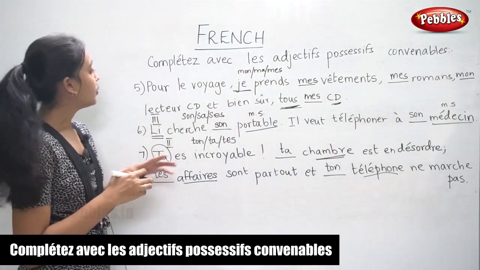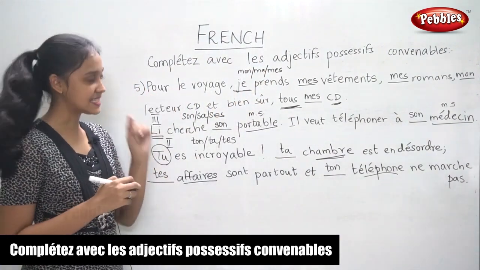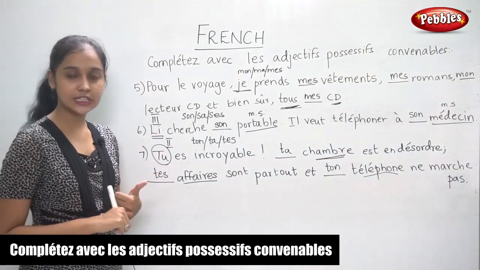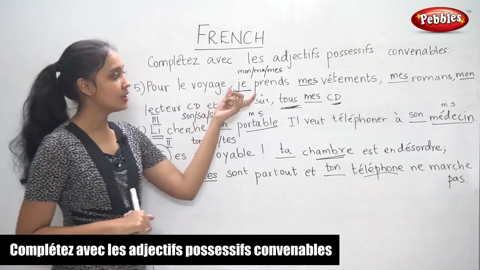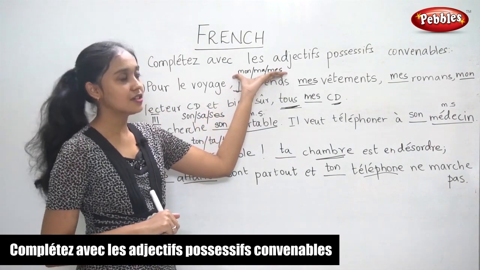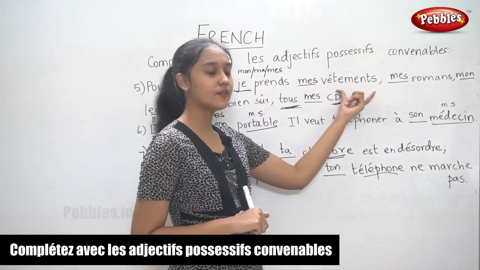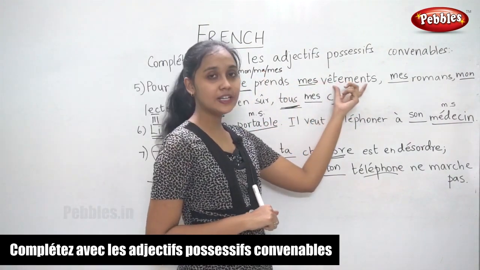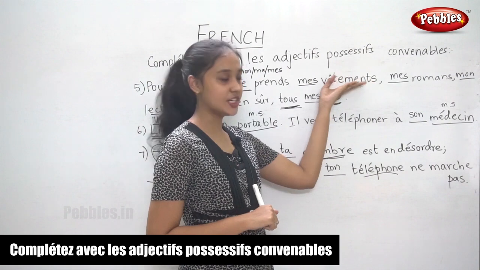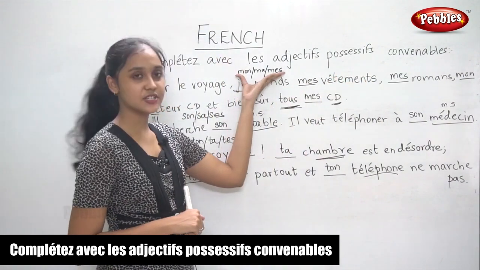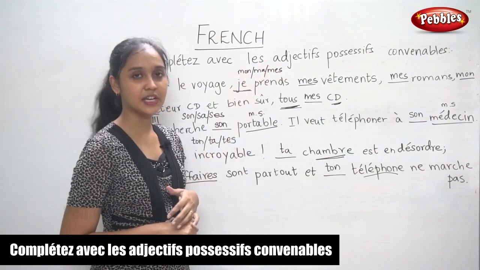So we first have to look at the subject, decide whether it is first person, second person or third person, and depending on that we have a list of possessive adjectives, and then we look at the noun that follows the blank. So depending on the number and gender of the noun, we fill in that particular adjective from that list that we have chosen.